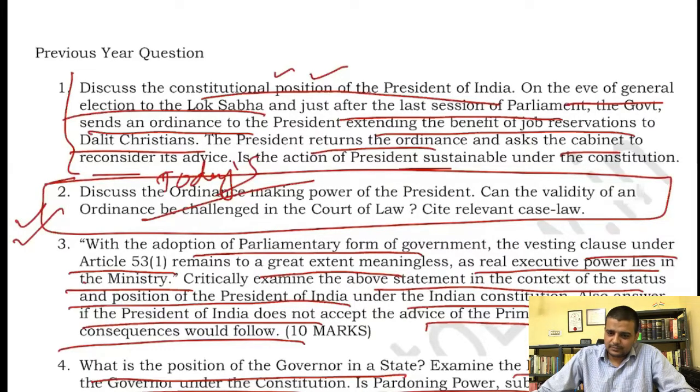Sir, I want to ask what is the difference between the pardoning power of the president and the governor, and why the president of India has pardoning power? Why it has, I have already explained, that the judiciary sometimes, while applying procedural law, will not be able to do justice, right? So the executive can see the ground situation and in certain exceptional circumstances can pardon, right? The difference constitutionally speaking between the governor and the president is that, let me briefly tell you.